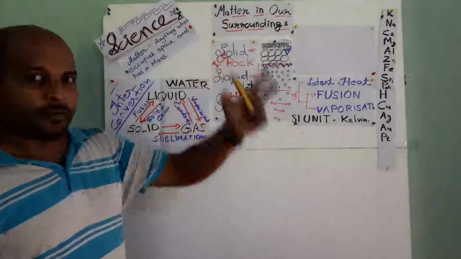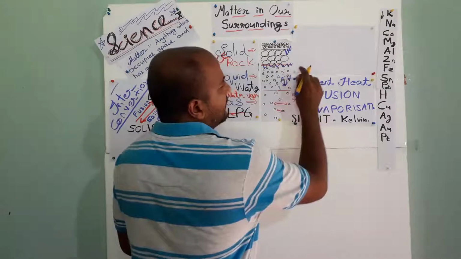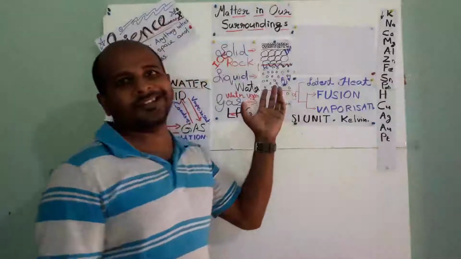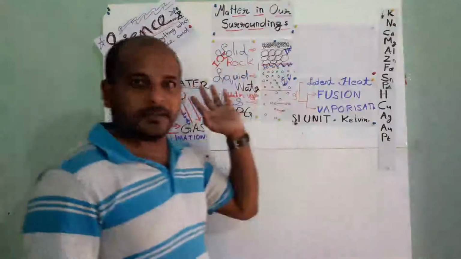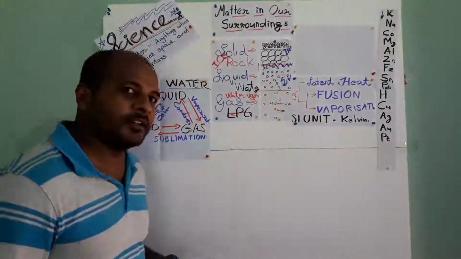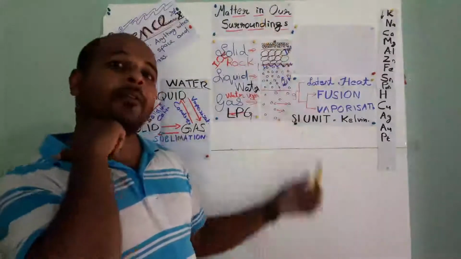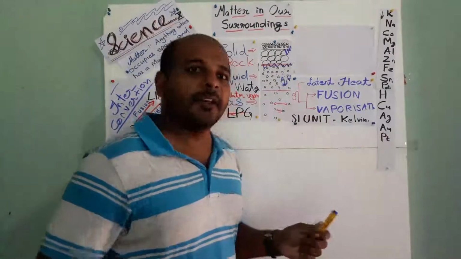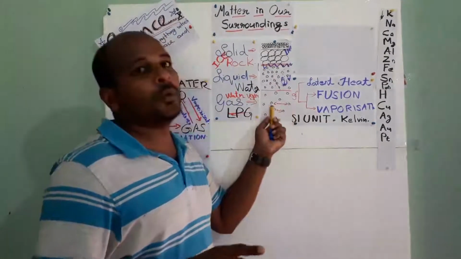So what is latent heat of vaporization? The heat required to change 1 liter of water, isn't it? So why do I use liter here, not kg? The standard unit of volume is liter, and mass is kg. In the case of solid, we are using mass. In the case of liquid, we are using volume. So latent heat of vaporization is the amount of heat required to change 1 liter of liquid, whatever liquid it is, into gas.